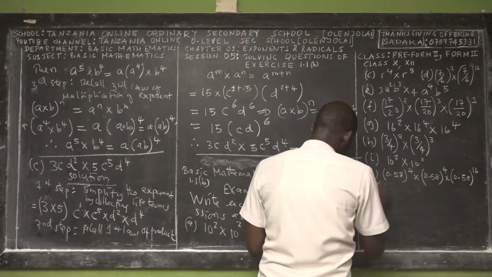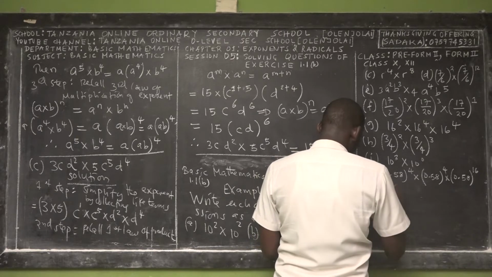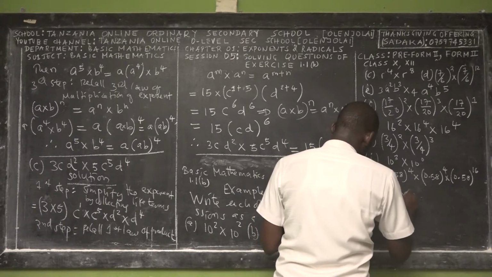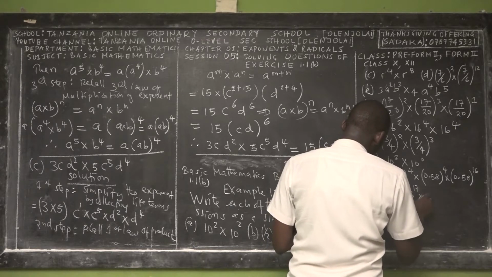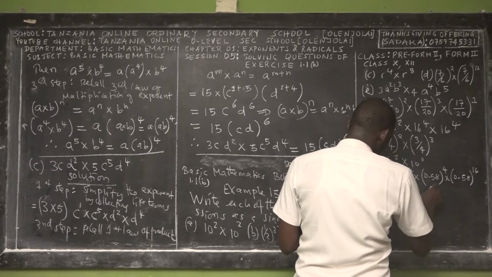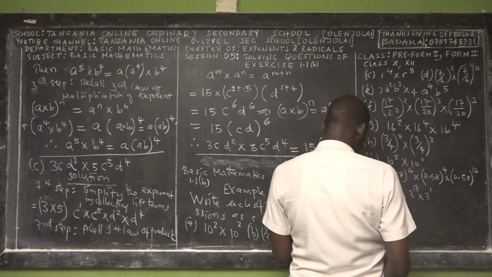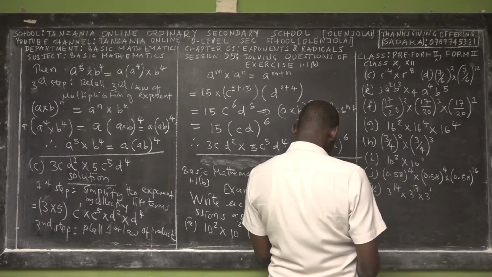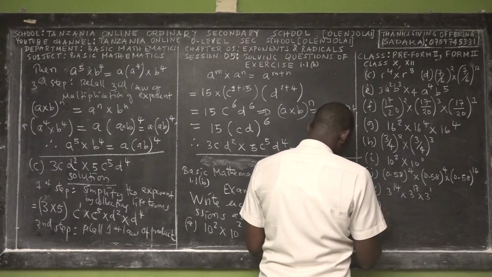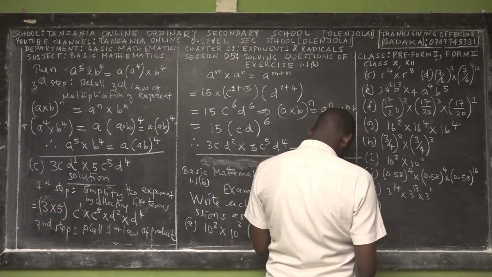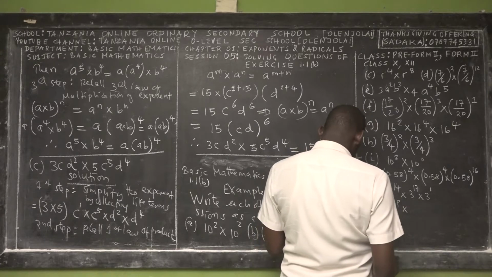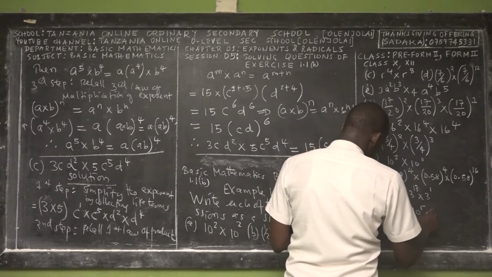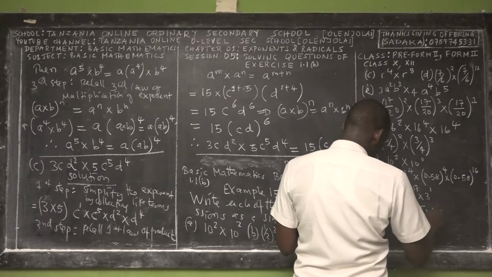Then Roman K, 3 power 14, then 3 power 17, then 3 power 1. JKL, this is 10 power P multiplied by 10 power R multiplied by 10 power 10.